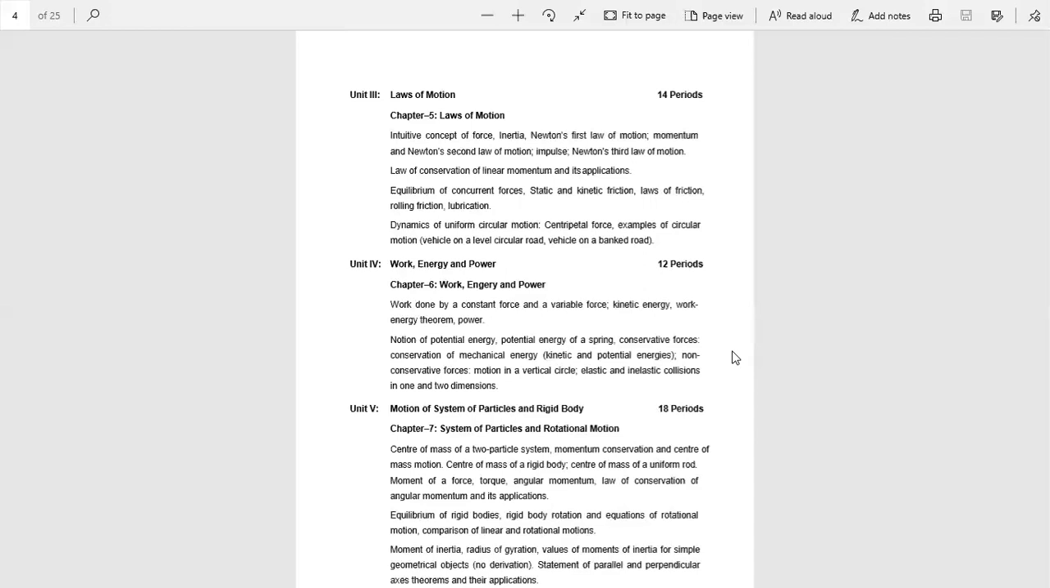Chapter number 7, System of Particles and Rotational Motion. Without knowing or understanding the concepts of chapters 3, 4 and 5, it is not easy to understand the concept of rotational motion.